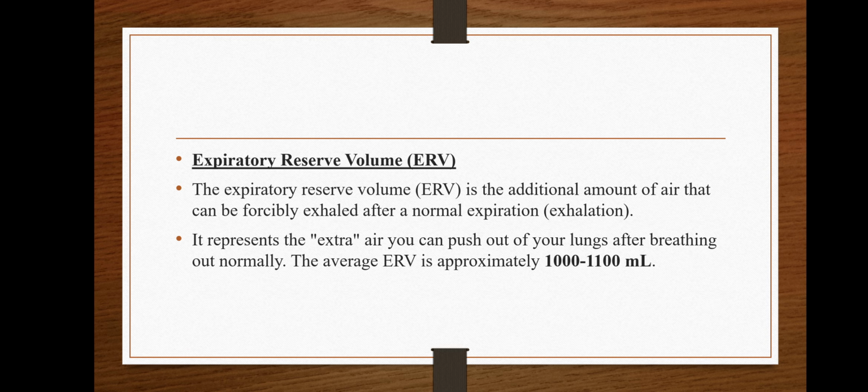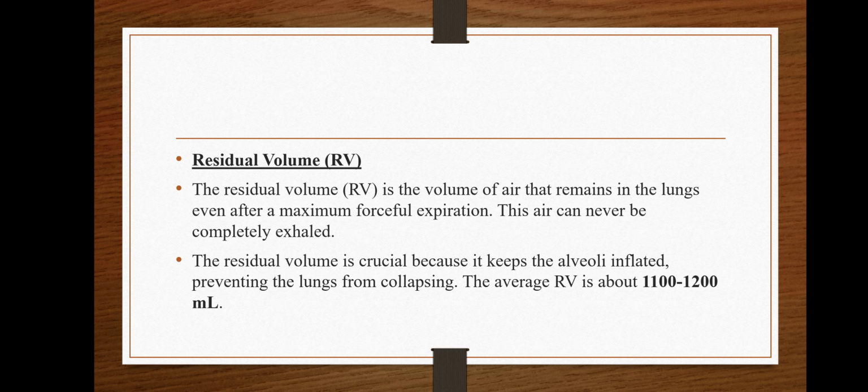Then expiratory reserve volume. What is expiratory reserve volume? Expiratory reserve volume is the additional amount of air that can be forcibly exhaled after a normal expiration. In the adult, the normal range of the expiratory reserve volume is 1000 to 1100 milliliters.